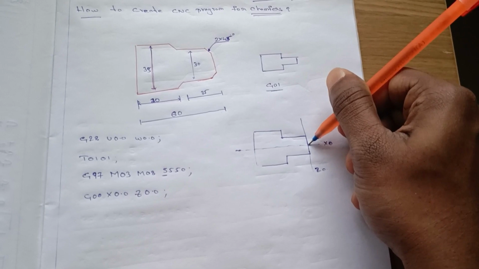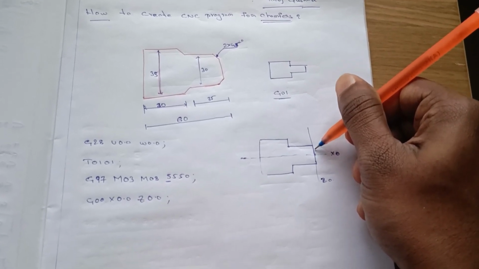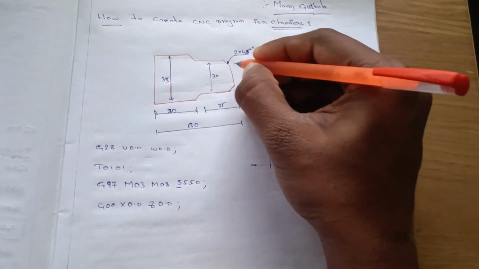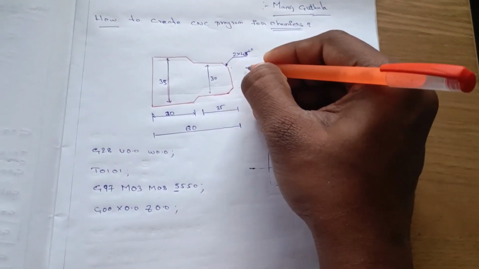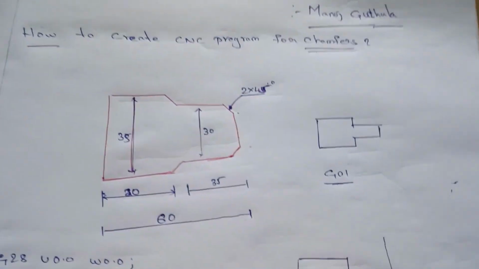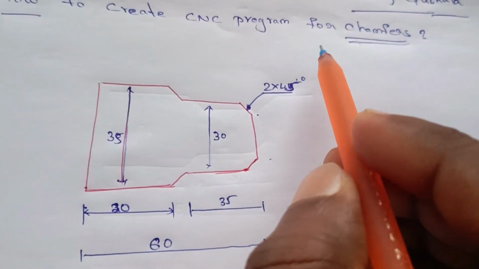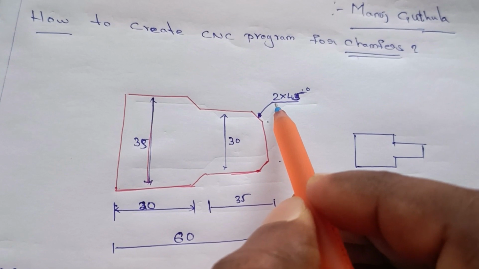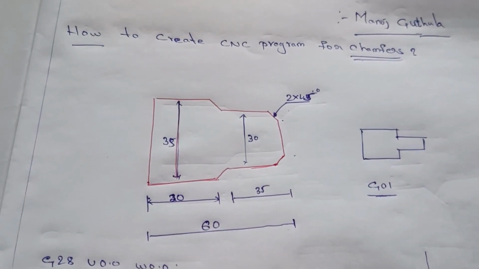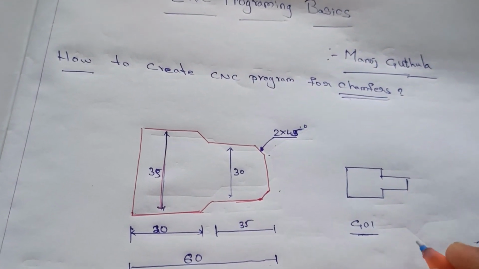Now we should move some length, but how much length is not mentioned here because we are missing this diameter. So we should find this diameter. How do we find it? Here you can see in the diagram there is 2 into 45 degrees angle.